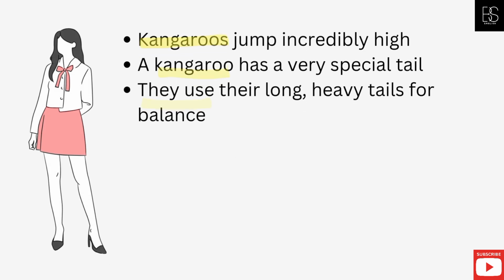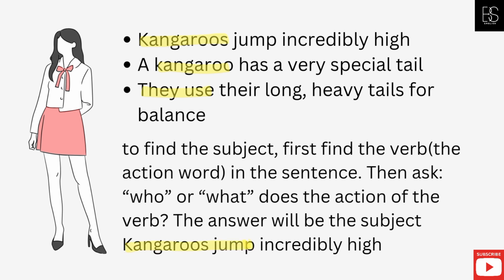Kangaroos jump incredibly high. A kangaroo has a very special tail. They use their long, heavy tails for balance. To find the subject, first find the verb, the action word, in the sentence. Then ask, who or what does the action of the verb? The answer will be the subject.